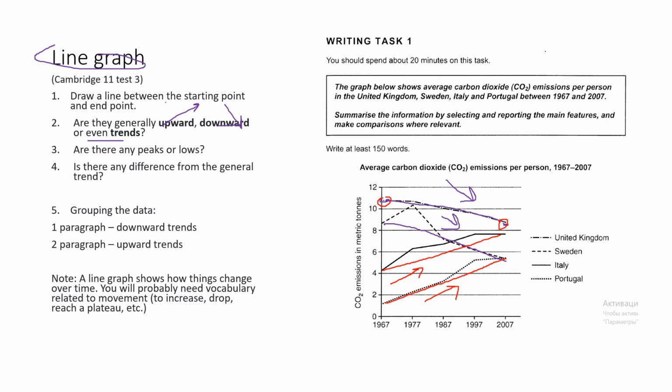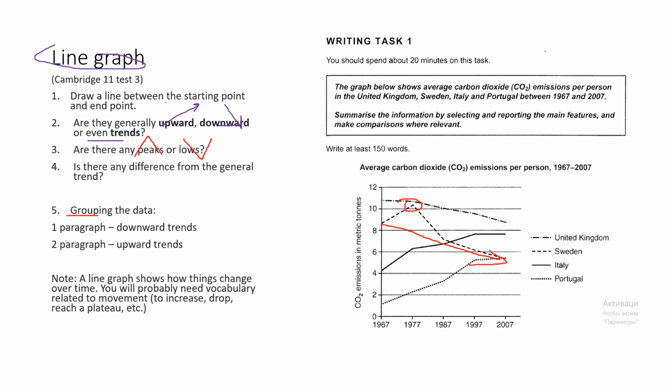Let's answer the next question. Are there any peaks or lows? It peaked in Sweden in 1977. Is there any difference from the general trend? Although it was generally a downward trend, CO2 emissions peaked in Sweden in 1977.